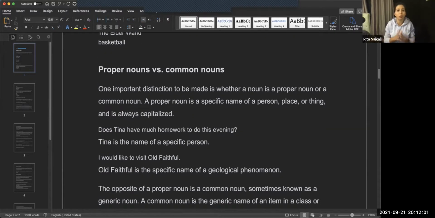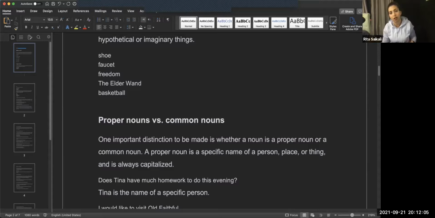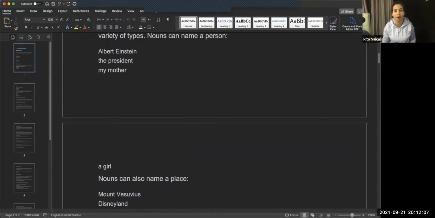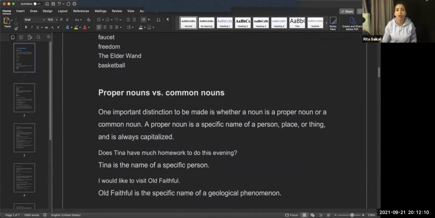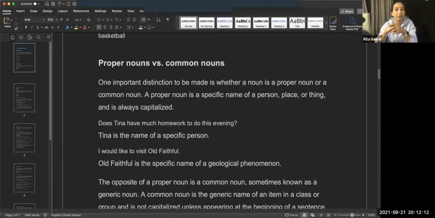So there are two main, and I went through that quickly because we had just talked about that in the examples above as well. So there are two main types of noun. These are the proper noun and the common noun. Now, one important distinction or difference is that a proper noun is,